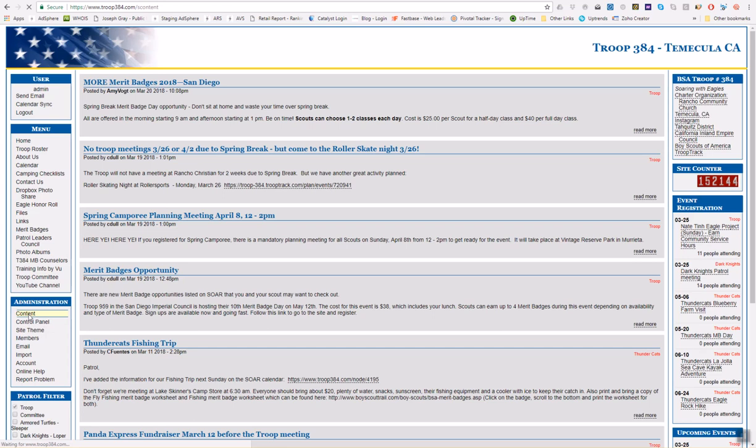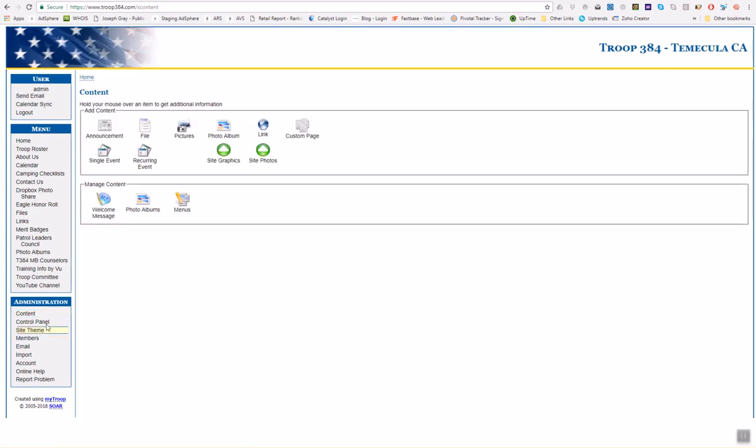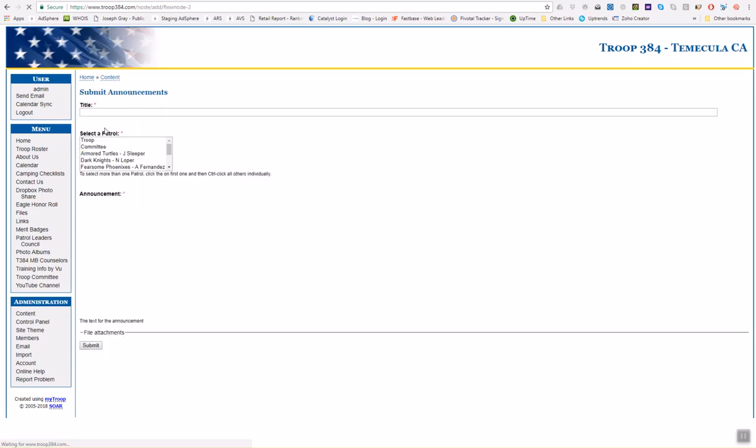I'm going to go ahead and click on it. Now, if for some reason you don't have this content link, you need to go to the current youth webmaster and let them know that they need to log in and set you up with this add content permission. If they don't know how to do that, they need to contact the adult webmaster. All right, so you should see under add content a little graphic and the word announcement. So you'll come here and you'll click to create your announcement.